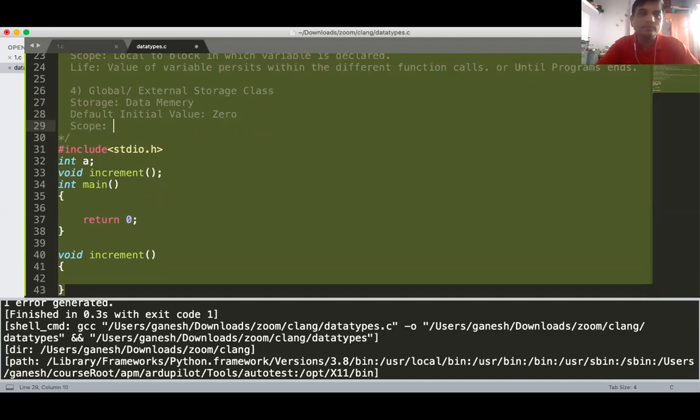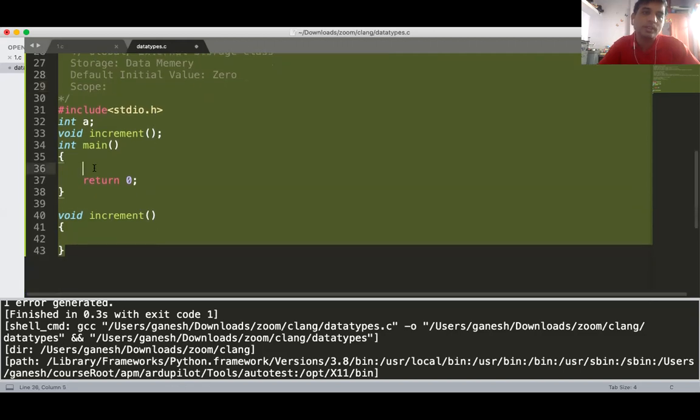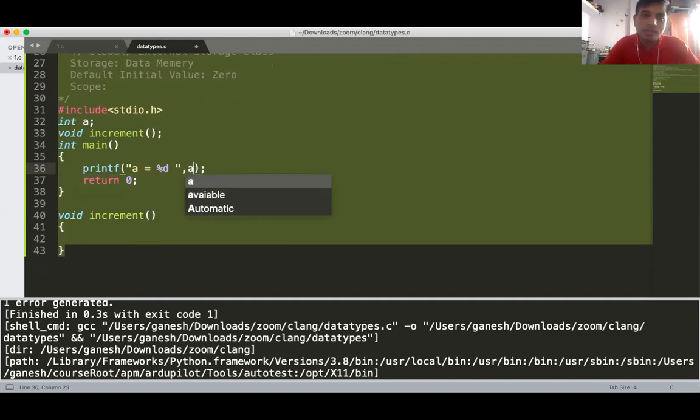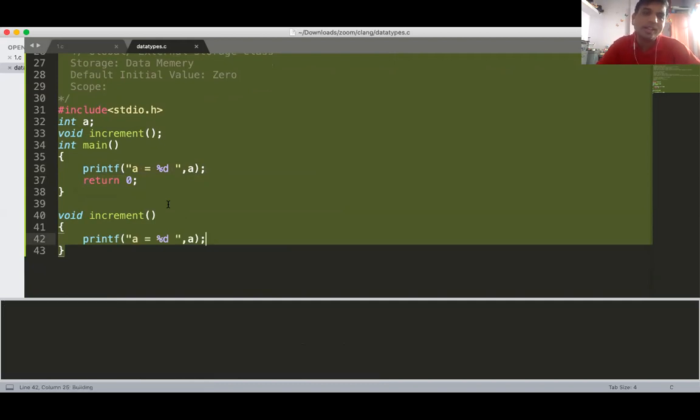Okay, and next one is scope. What is scope? Scope means, can this main function access the a? printf("%d", a). Can the main function access it? No, sir. Can the increment function access? Yes, sir. It can access.